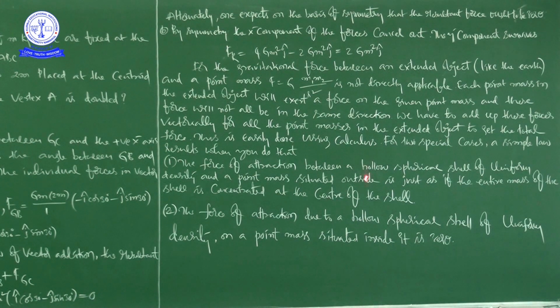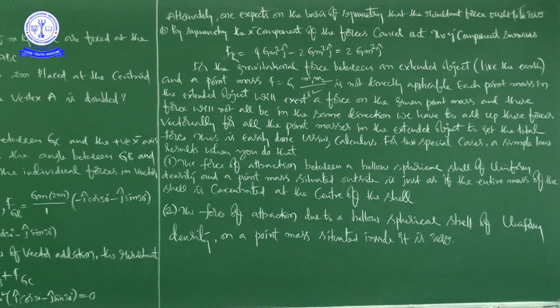So the force of attraction between a hollow spherical shell of uniform density and a point mass situated outside is just as if the entire mass of the shell is concentrated at the center of the shell. And how can we discuss this situation quantitatively? Quantitatively, you can understand that gravitational forces caused by various regions of the shell have components along the line joining the point mass to the center as well as along a direction perpendicular to this line. This is a fact we already know.